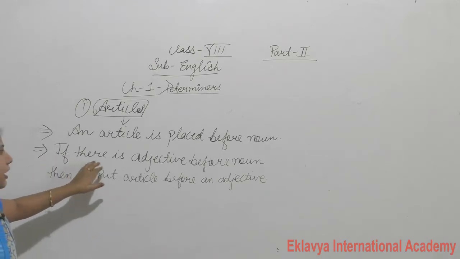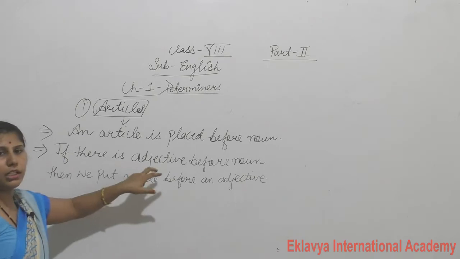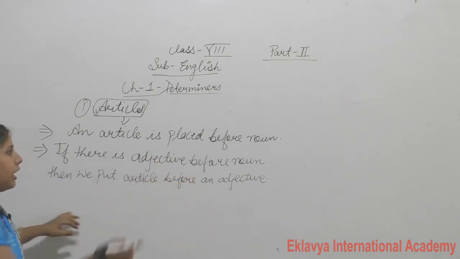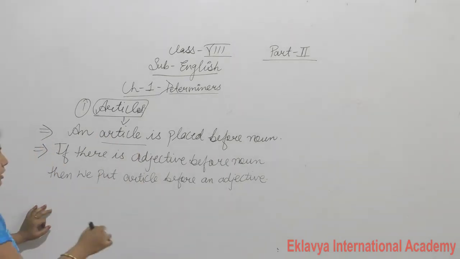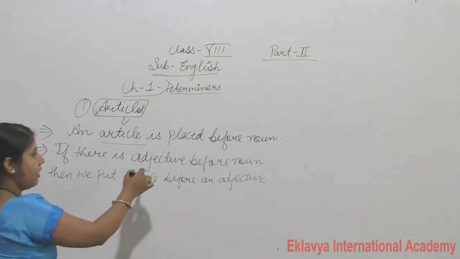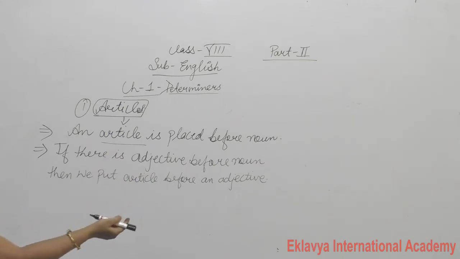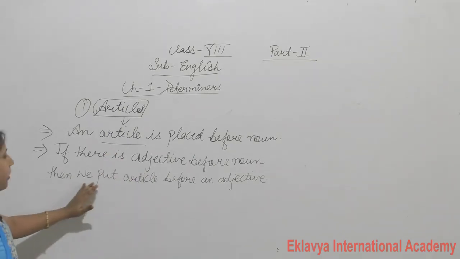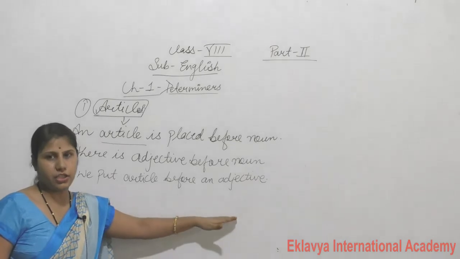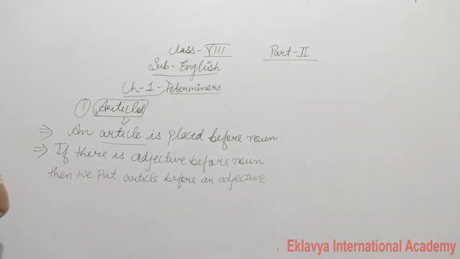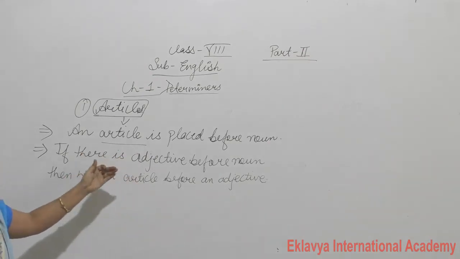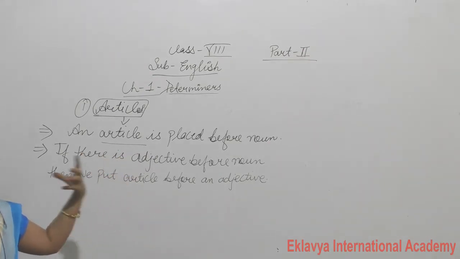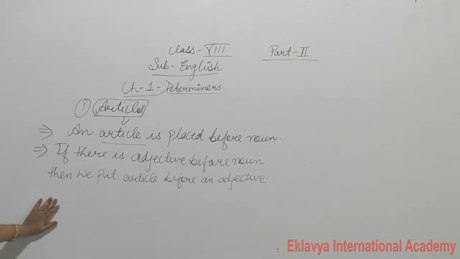Suppose if there is an adjective before the noun, then we put the article before the adjective. नाउन से पहले अगर एडजेक्टिव है तो हम वहाँ भी अपना आर्टिकल ए एंड दी से पुट कर सकते हैं. So this is all about the articles.